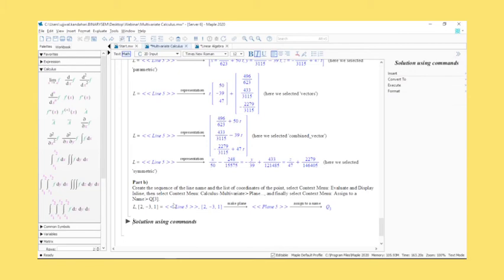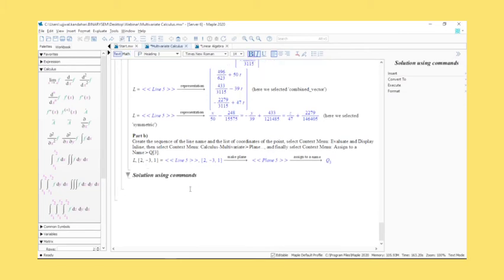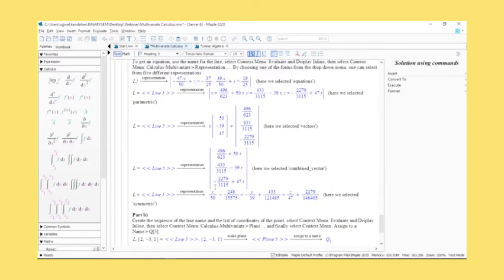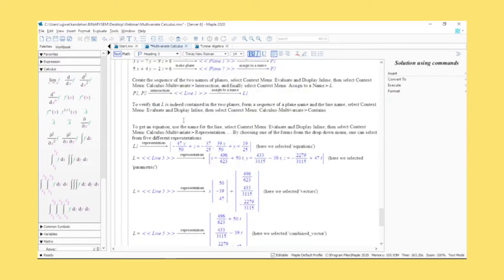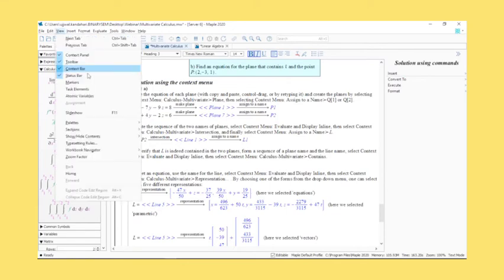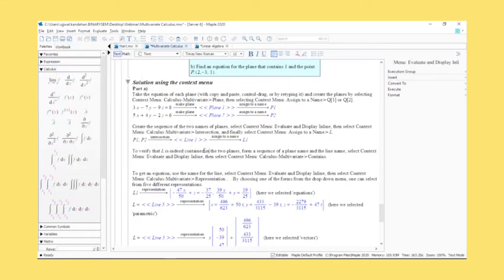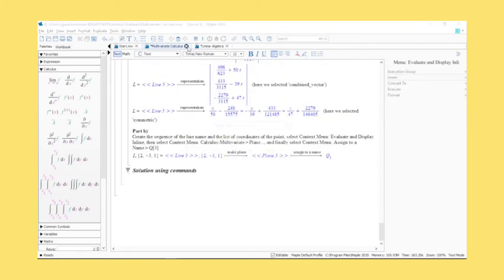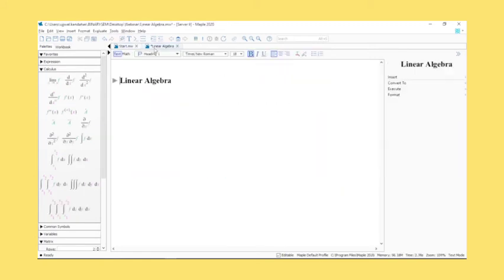Now, if you wanted to, you can also do all of this using commands. Line is a command, representation is a command, being able to identify a plane is a command, intersect is a command. So all of this can be done using commands, but it becomes a little easier if you don't really have to. Maple is able to handle that aspect as well. So we'll move to linear algebra.